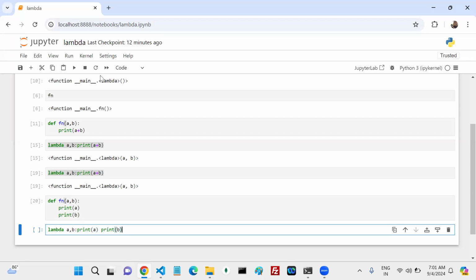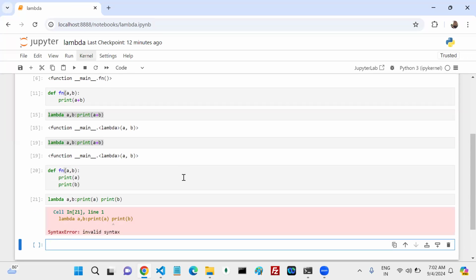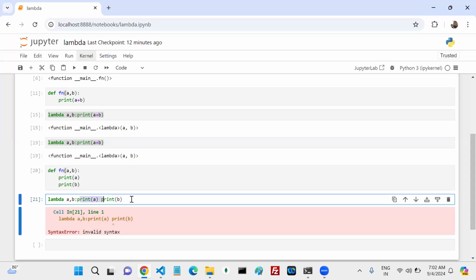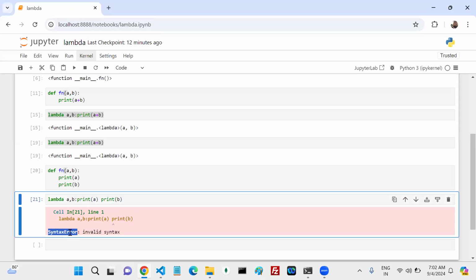Okay, can I run this? What happened? Again, print A, print B. Syntax error. A syntax error means there is no other thought: you did not follow the guideline. What guideline did you not follow?